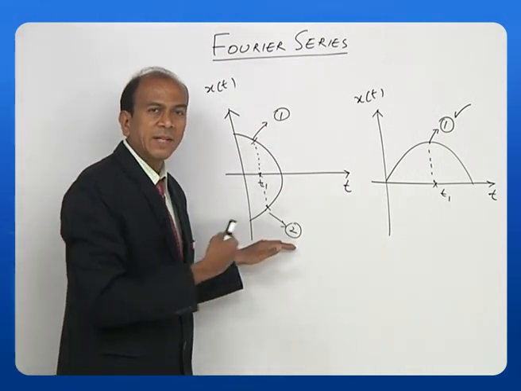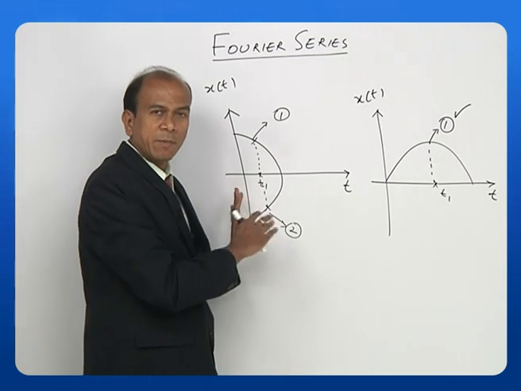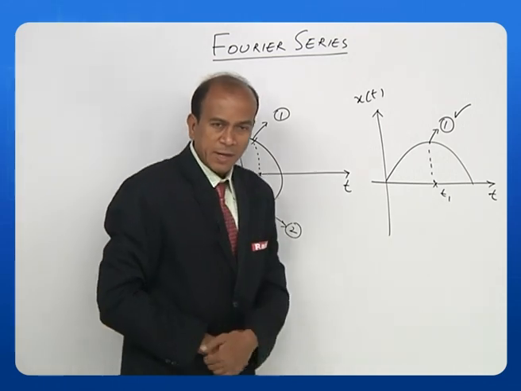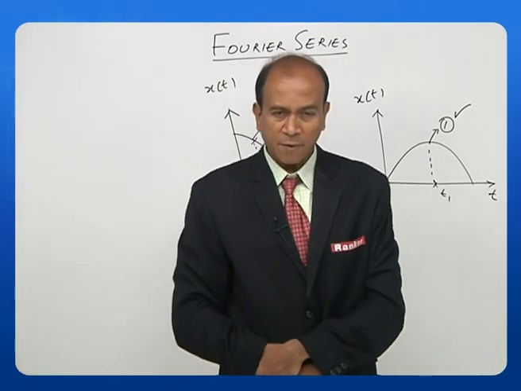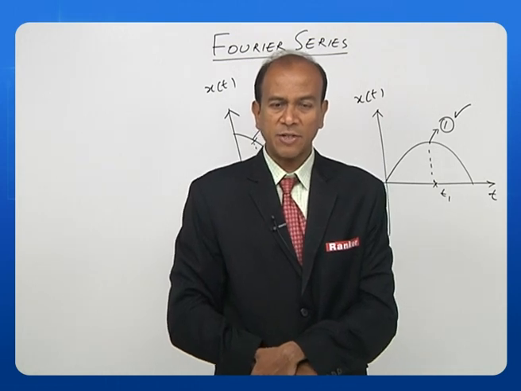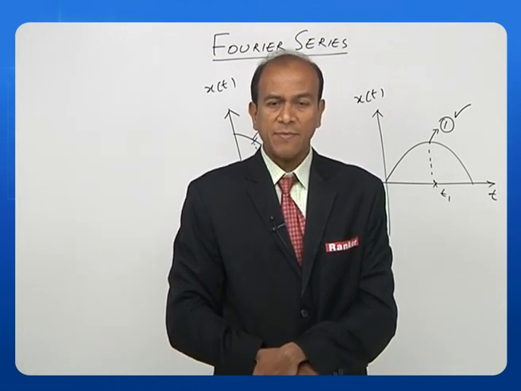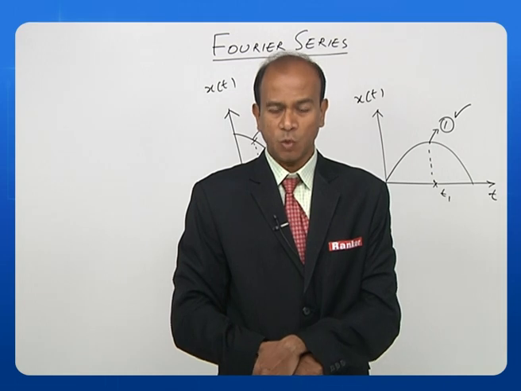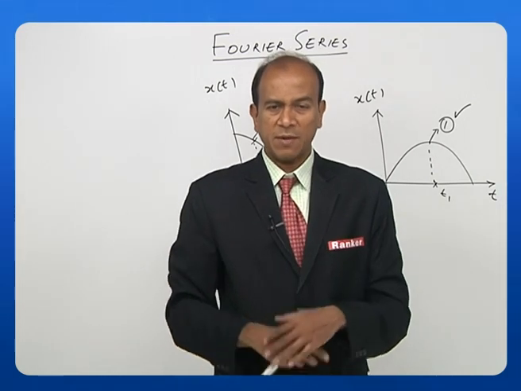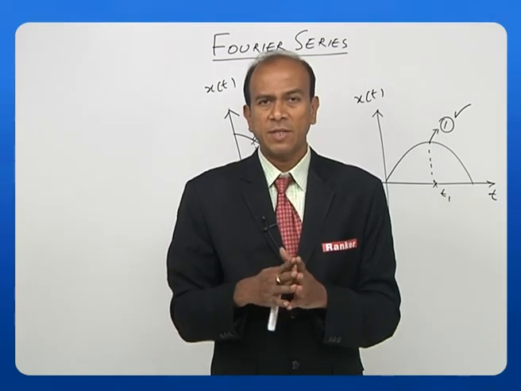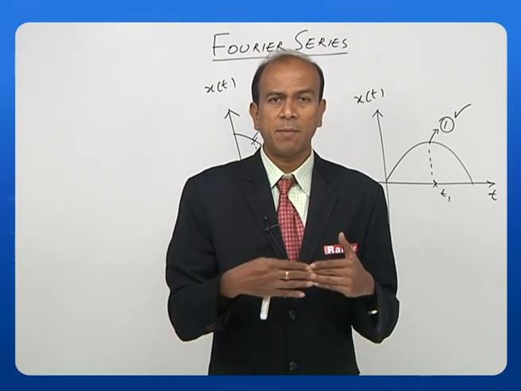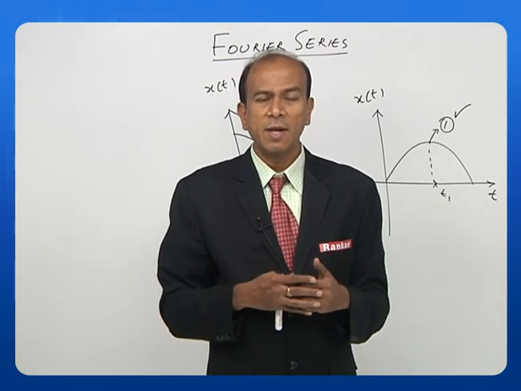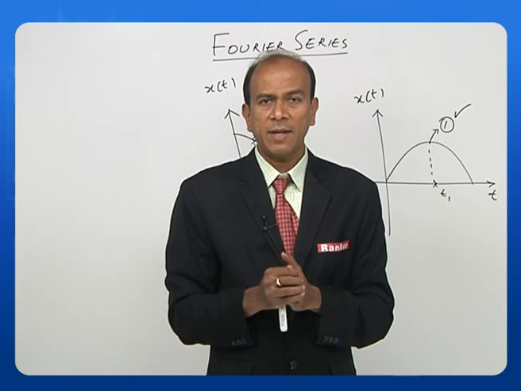Let us read that condition again so that you will remember this permanently. The function x of t is a single valued function of the variable t in the interval t1 and t2. We have seen this even on the board. We have seen two cases where a function is having more than one value, that is a double value, and also another where it is having a single value.